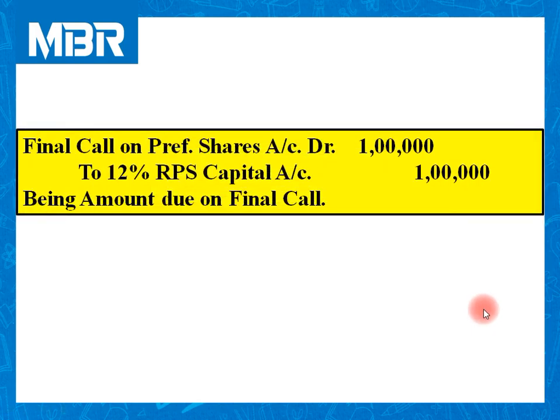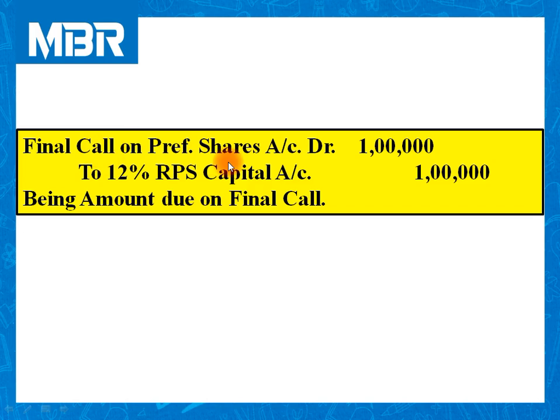Let us pass journal entry. In the initial stage, I have discussed that you can pass both journal entries step by step, or you can pass a single journal entry, because a few reference books have followed that pattern. In earlier questions, I have passed a single journal entry, but from this question onwards, we'll pass both journal entries in order to complete our process very systematically.